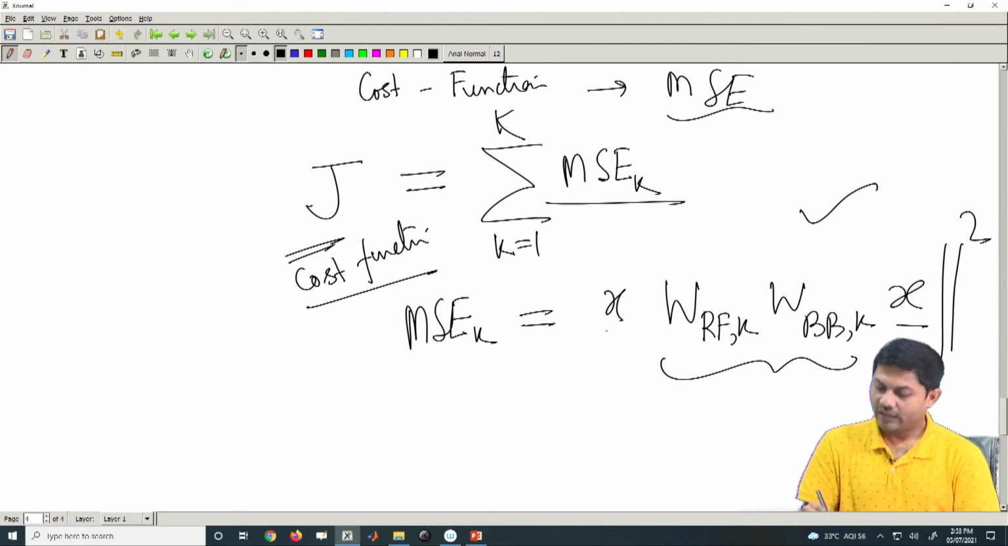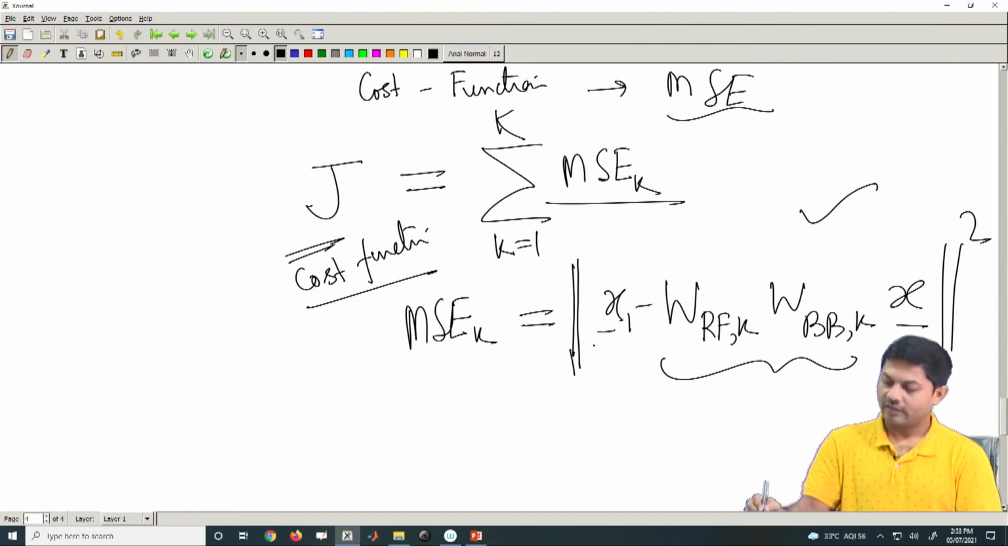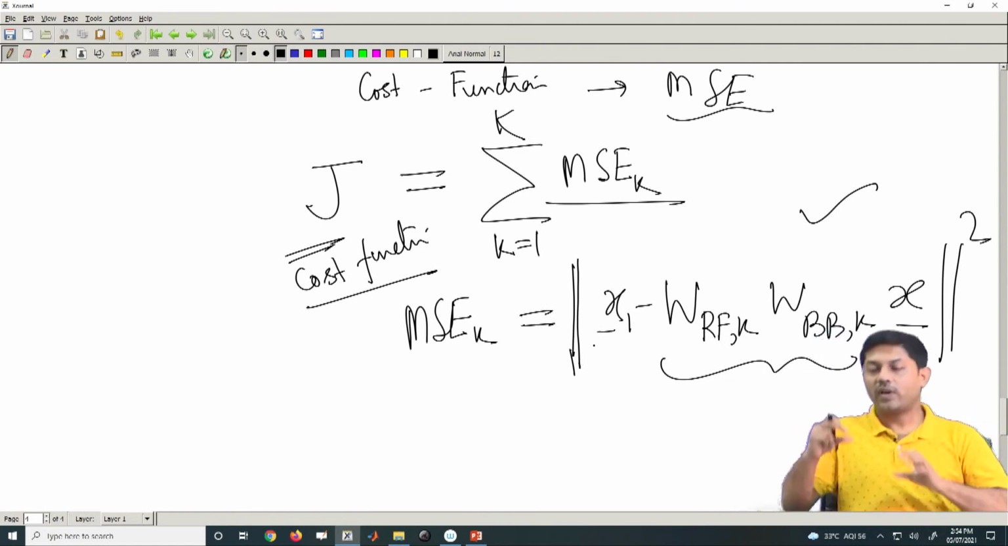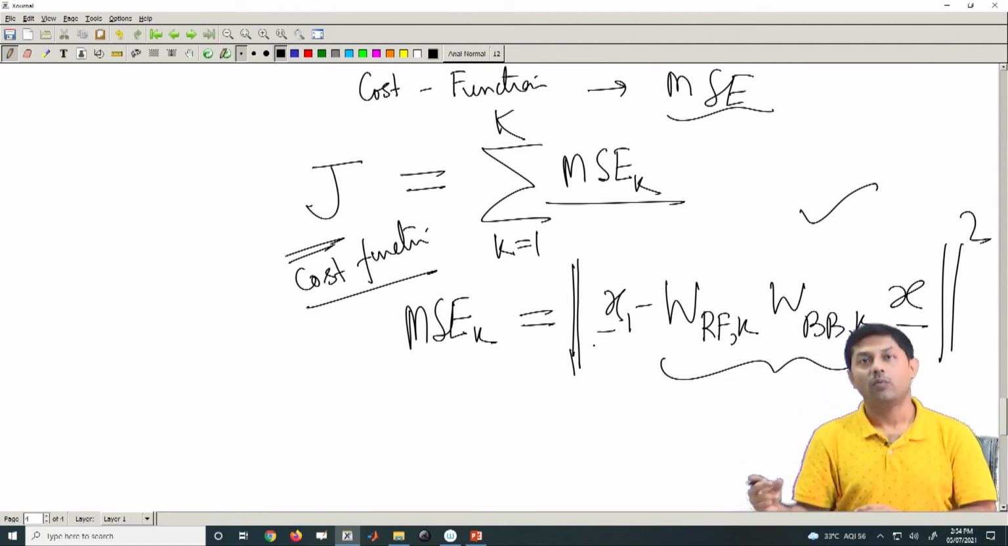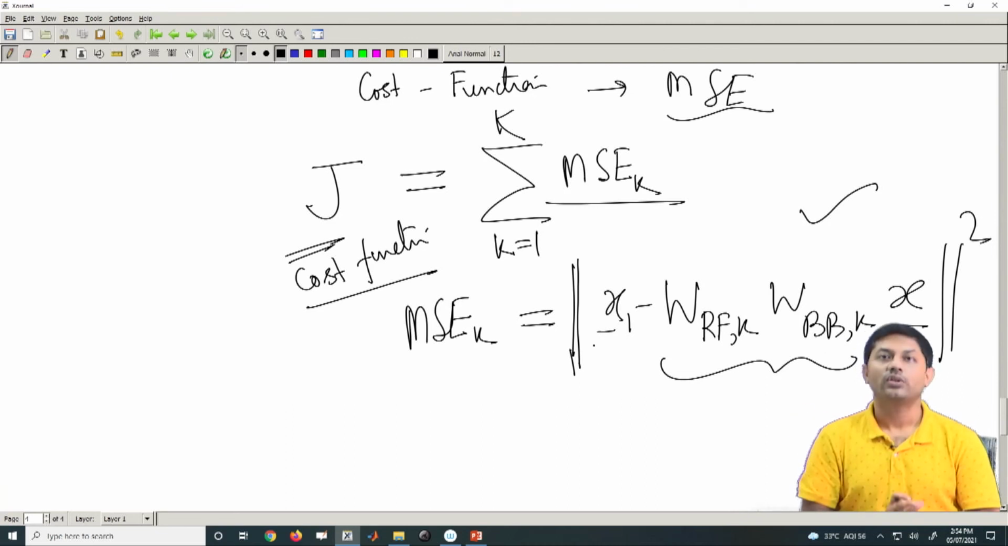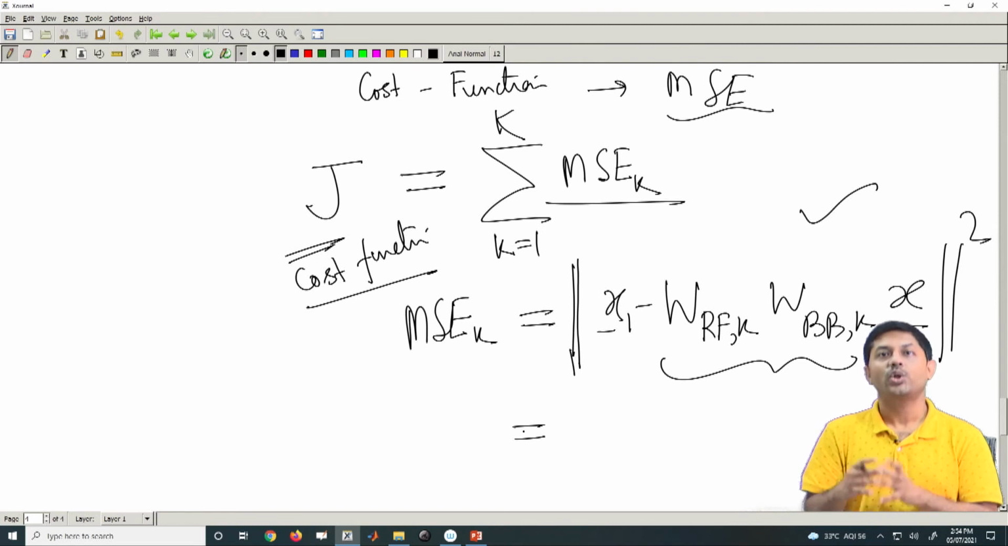It will be the x1 vector, this is the case. x1 is the vector meant for user 1, that is all. So, this is your complete MSE formula. Now, you can get it, it is not so tough to get it.